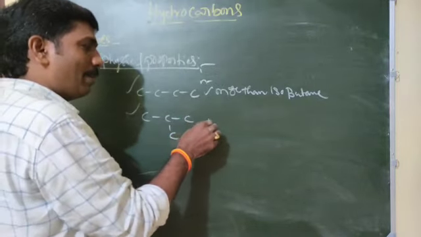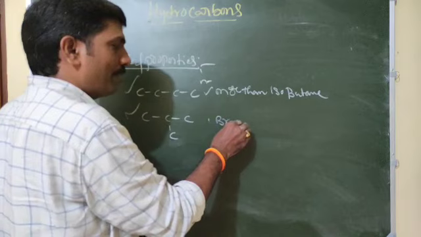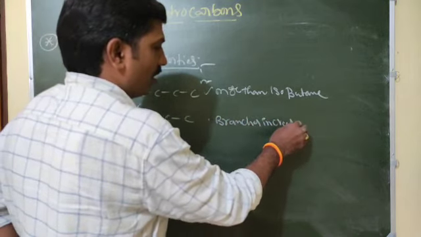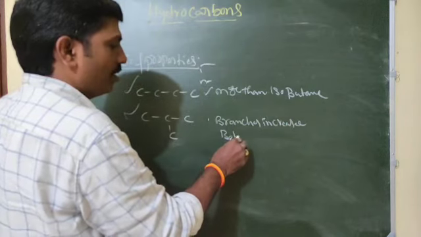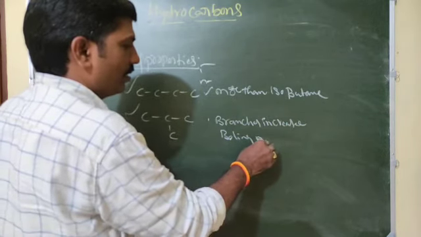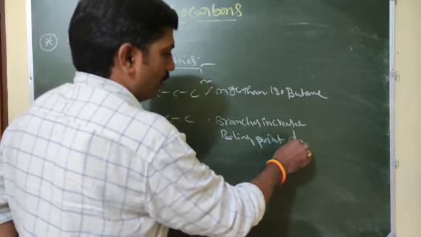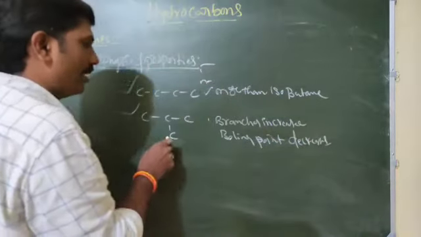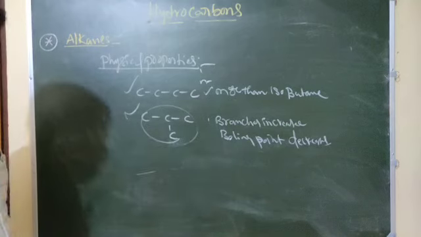That means as branches increase, the boiling point decreases. Okay, branches increase, boiling point decreases.